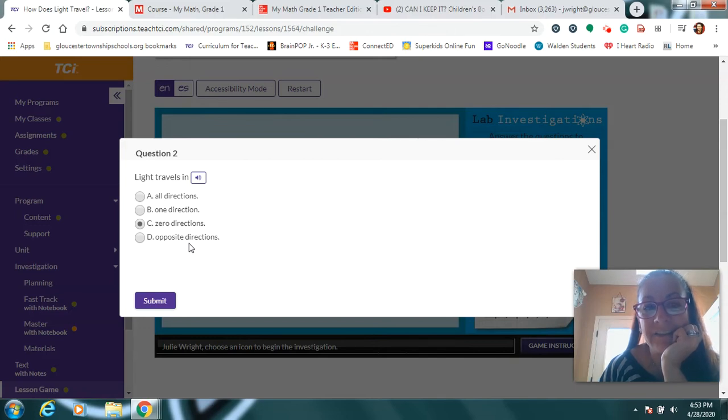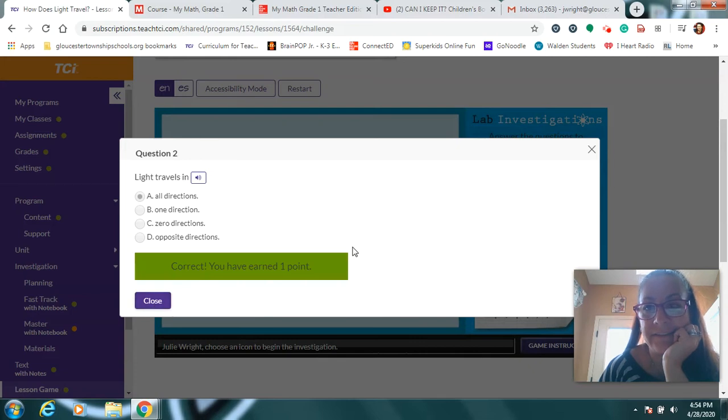If you shine a flashlight, is it going forward and backward at the same time? And all directions would mean it can go every way, but it has to make straight lines. Think about that light bulb. It does send light out in all directions, doesn't it? So let's check and see if that's the answer. We got it.